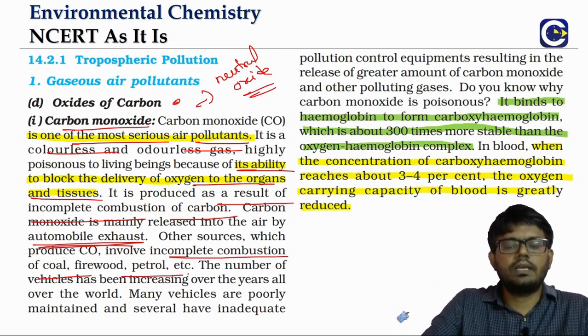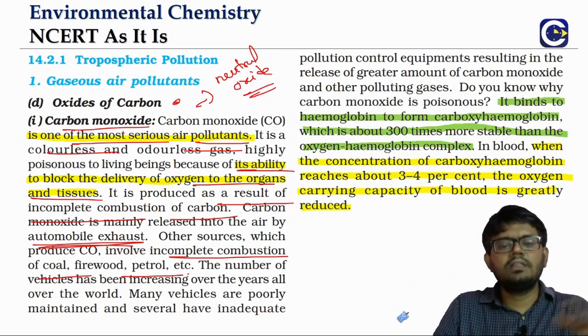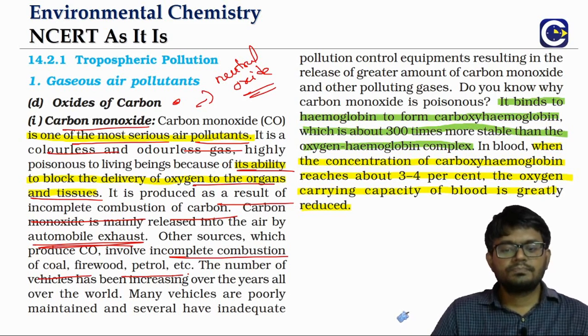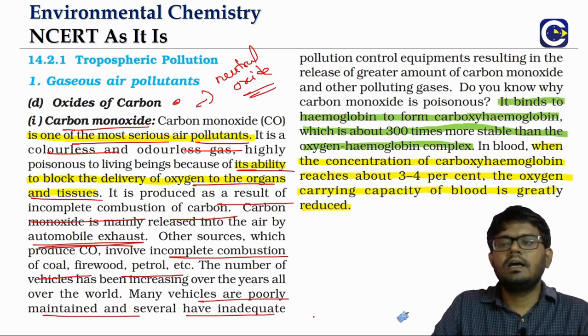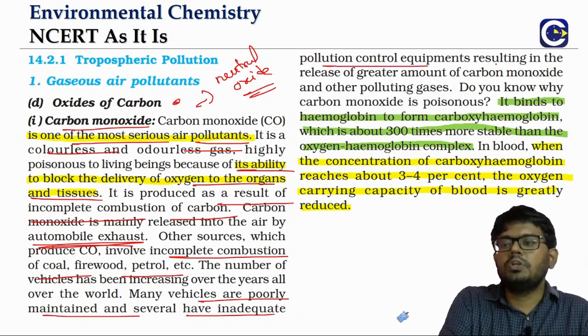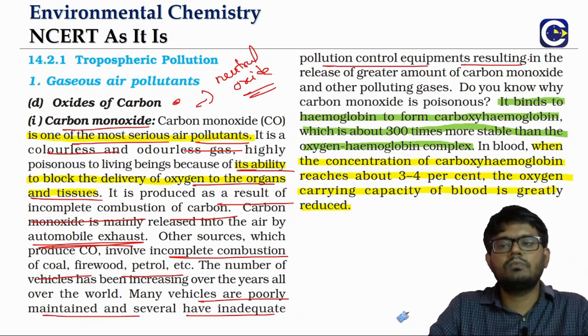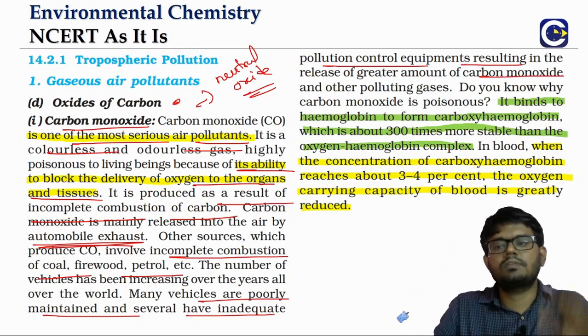And generally, when you look at the number of vehicles in the cities, or the number of cars in a city, it is doubling in a 5-year period, etc. So all these things add up to the amount of carbon monoxide pollutant being released into the atmosphere. And as I said, poor maintenance of these vehicles and inadequate pollution control equipment result in a greater amount of carbon monoxide, because improper combustion will always give us carbon monoxide.